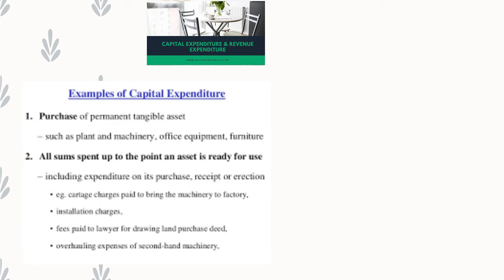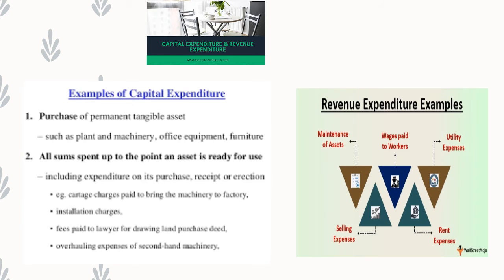Okay, now let's see some examples of capital expenditure. Purchase of permanent tangible assets, assets which you can feel and touch, that is plant and machinery, office equipment. All sums spent up to the point an asset is ready for use. Okay, it also includes cartage charges paid to bring the machinery to the factory, installation charges, fees, everything comes under capital expenditure.